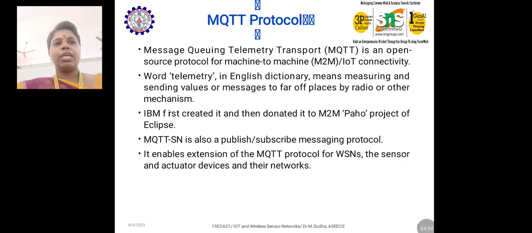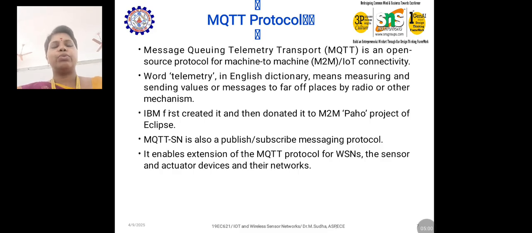Next, coming to the MQTT protocol. What is the full form of MQTT? Message Queuing Telemetry Transport is an open source protocol for machine-to-machine communication. The word telemetry in the English dictionary means measuring and sending values or messages to far off places by radio or other mechanisms. IBM first created it and then donated it to the M2M Paho project of the Eclipse foundation.